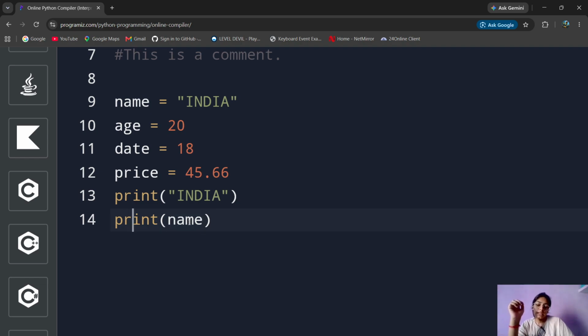So name is a variable. When you write the keyword print, this name is functioning as a memory locator. So what does name do? It locates the memory of the computer, and when the computer reaches this memory location, it extracts the data present in that variable.